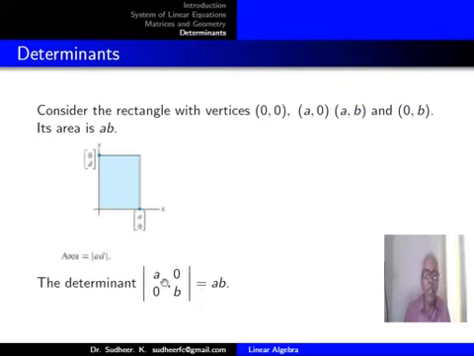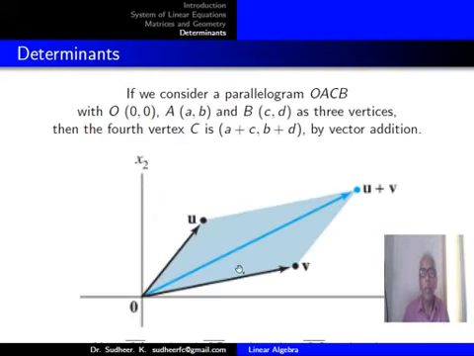So naturally you should expect this for two points. I have taken the origin joined to the point (A,0) and the origin joined to the point (0,B) as two vectors. Two perpendicular vectors can make a rectangle. And if the two vectors are not perpendicular, you will get a parallelogram. So first vector, second vector, the parallelogram you will have. With the previous experience, you should get the area of the parallelogram to be the value of the determinant, and we will see whether you are getting that or not.